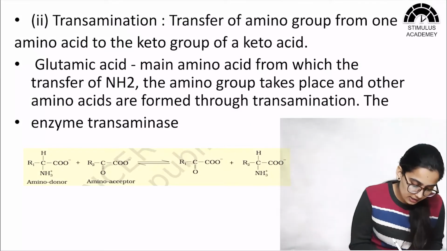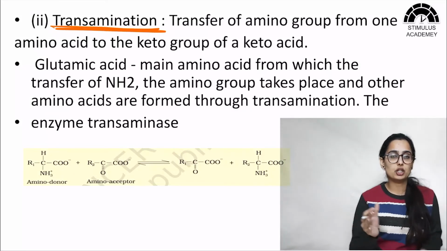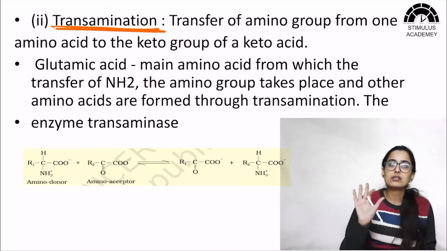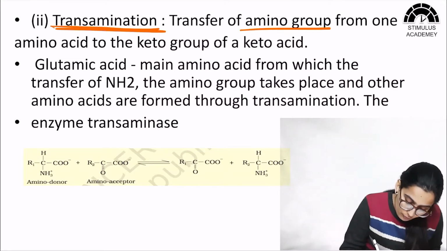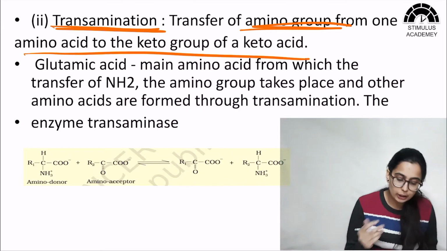Okay, the other step is transamination. Transamination, the word is trans. So we are transferring something. So we are transferring an amino group. Okay, so the transfer of amino group from one amino acid to the keto group of a keto acid.